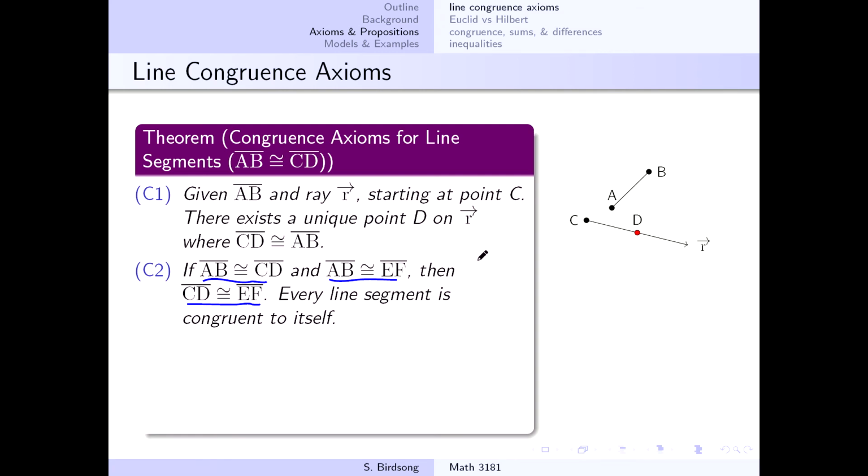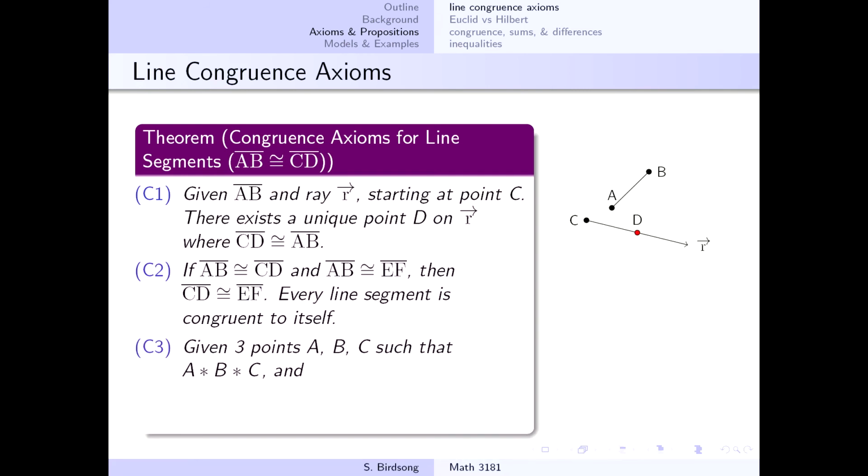Note, this first part is exactly the same as common notion number 1 back in Euclid's Elements. And then we also have the second sentence here, that every line segment is always congruent to itself. That is common notion number 4 back in Euclid's Elements as well. So this C2, this second congruence axiom for line segments, deals with all of the logic, or if you will, the algebra that's associated with your line segments.